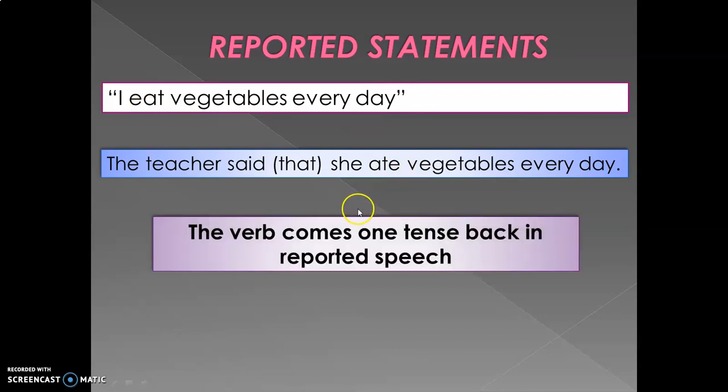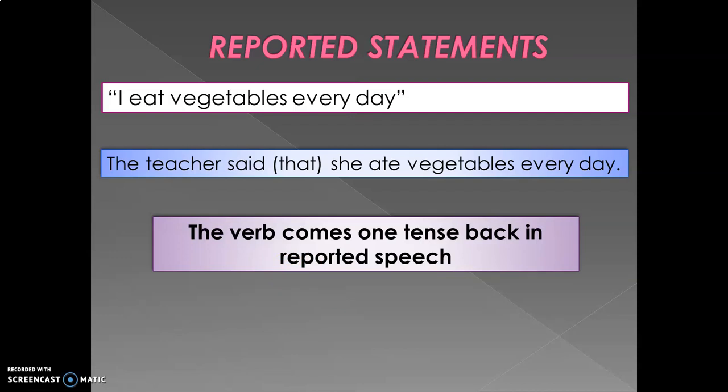A rule for reported speech or reported statements says that the verb goes one step back when we report the speech. What does it mean? Remember that we have to go back.